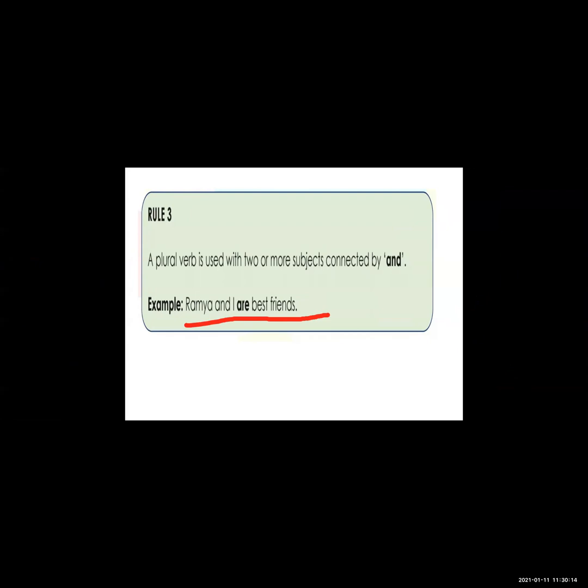Ramya and I are best friends. Ramya is one person and I is another person, so two persons are there. Plural verb is used with two or more subjects connected by and. That's why we use a plural verb.